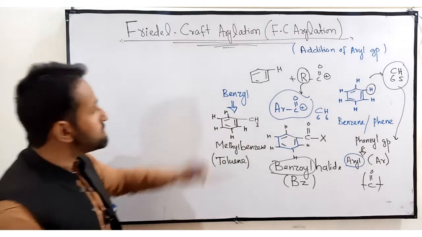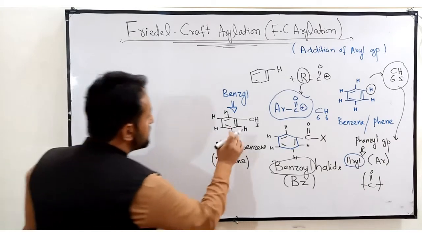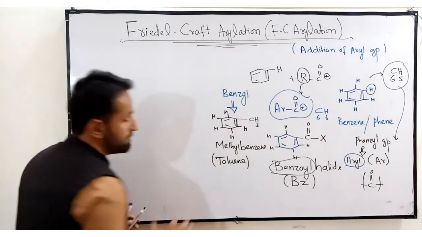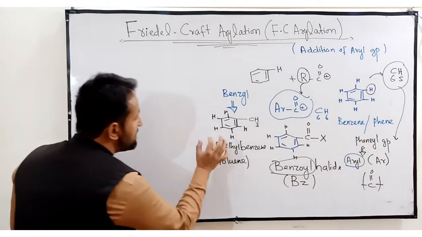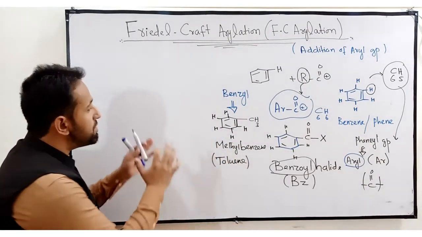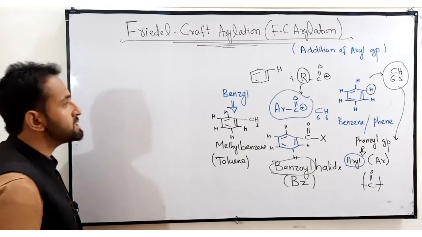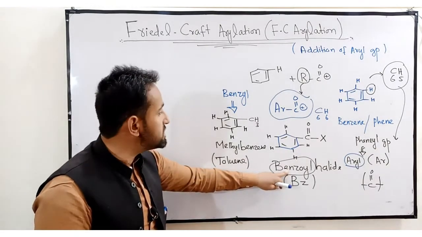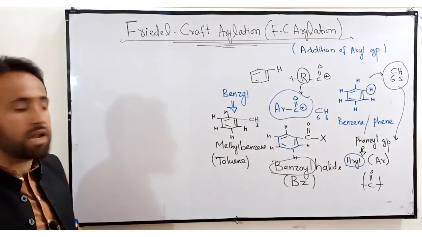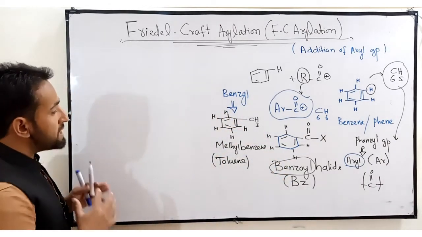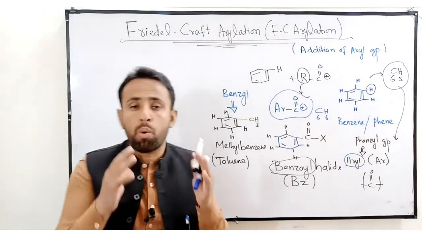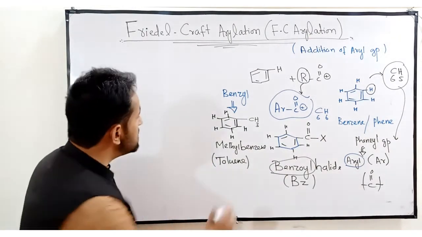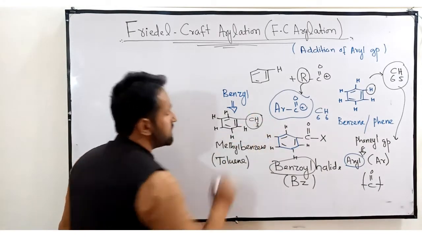Now what does benzyl mean? If I simply replace one of the hydrogen atoms from toluene, then it is known as benzyl. This is benzoyl, which is quite different from benzyl. And this is benzyl. In benzyl, you have to keep one point in your mind: you have to remove the hydrogen atom just from the CH3 part.